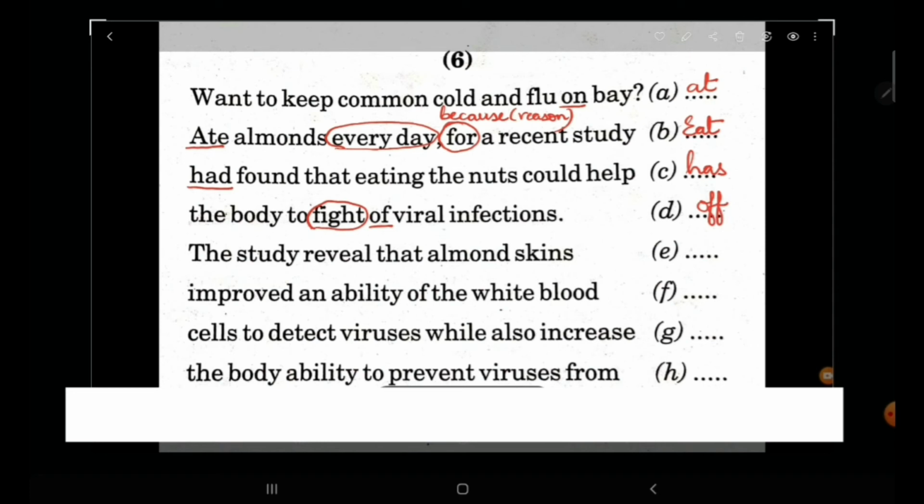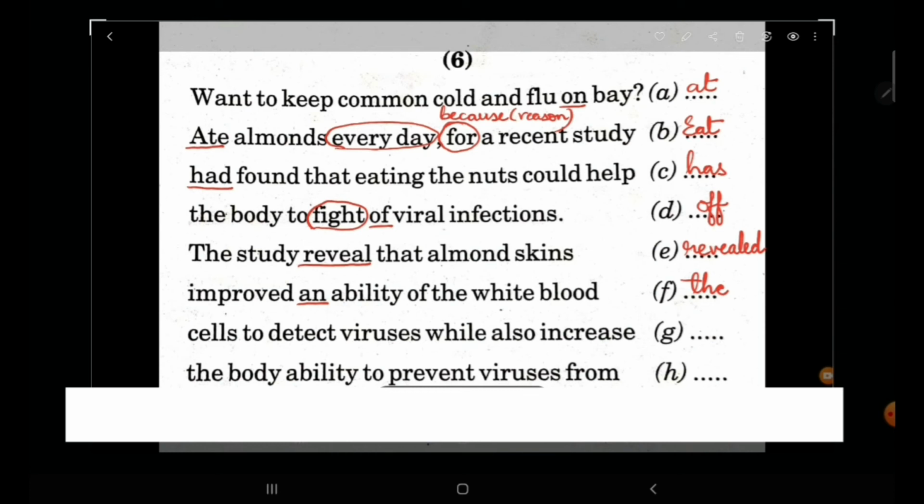Off is a preposition. The study revealed that almond skins. Reveal is again the wrong tense. It should be revealed. Revealed means showed. That almond skins improved an ability of the white blood. Now it's not an ability, it should be the ability.